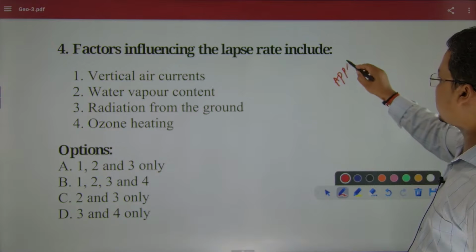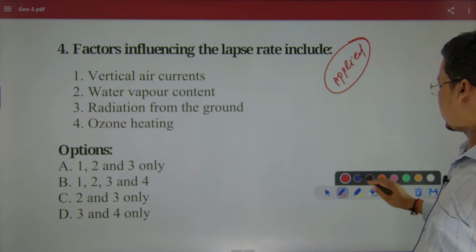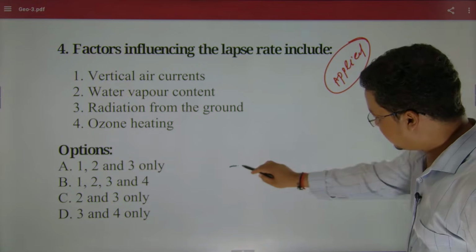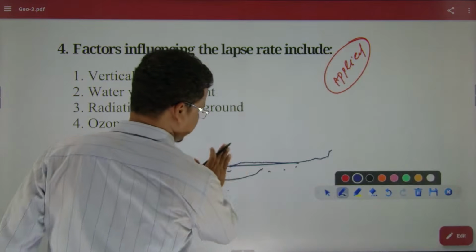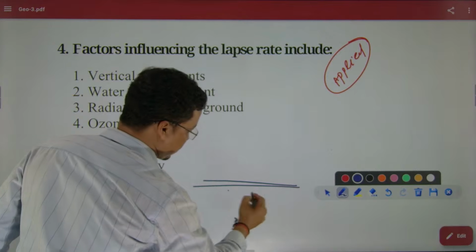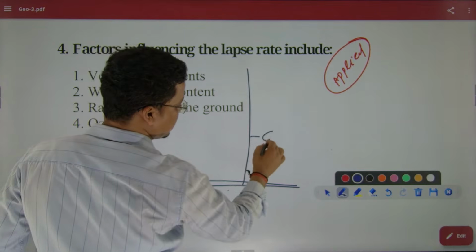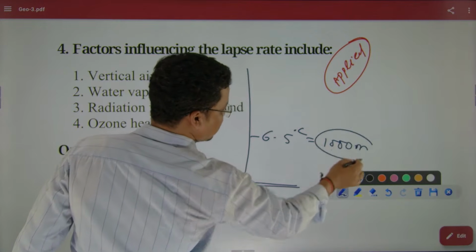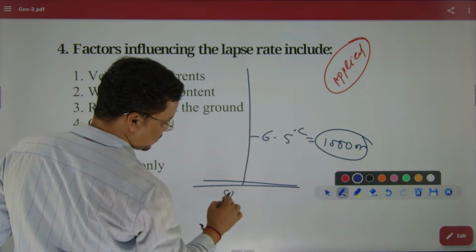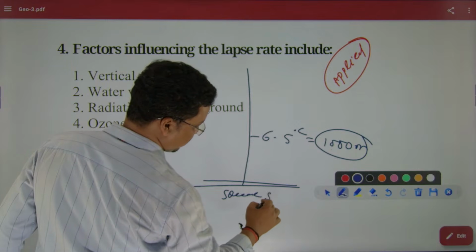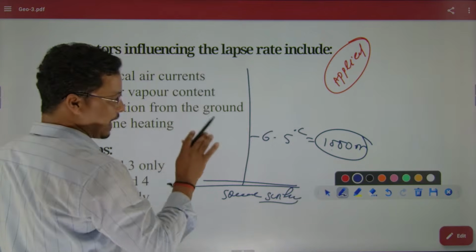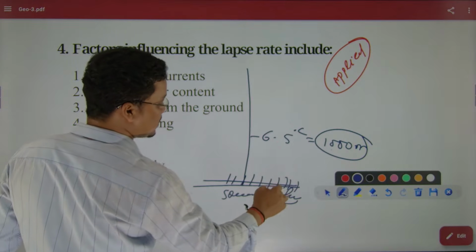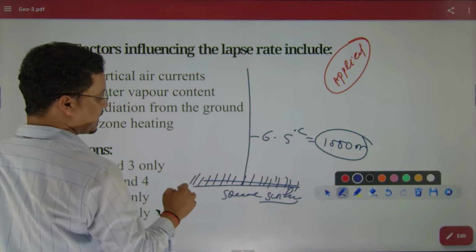Applied questions. Let's say this is the surface where we are living. As I move from the surface to altitude, the temperature will reduce by 6.5 degrees Celsius in every 1000 meters or 1 kilometer. Why? Because the source of heat is your surface. The atmosphere gets maximum heat from the surface, in terms of, I would say, radiation, long waves.